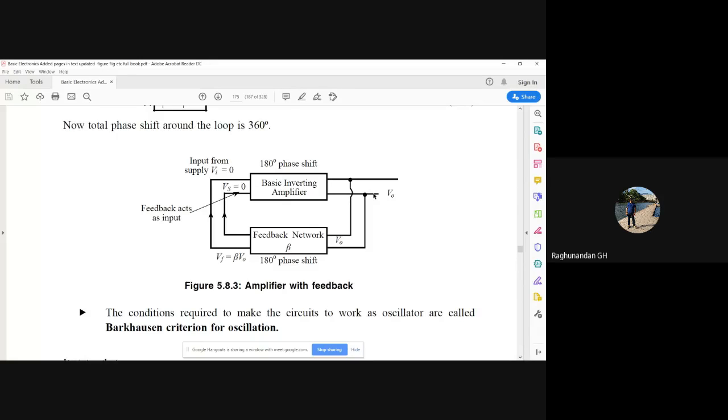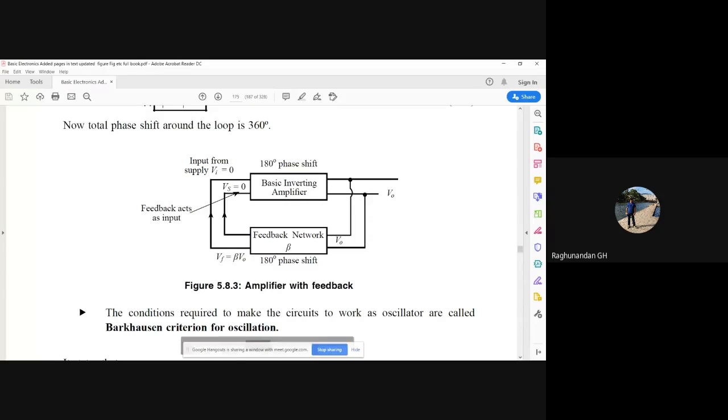Next, the second condition is the modulus of the product of amplifier gain and feedback factor should be equal to unity. That means A into beta should be equal to 1. Whenever A beta is equal to 1, then only we tell that the particular circuit is an oscillator circuit and it is going to produce oscillation. Okay. So now the question is, why do we want that 360 degree phase shift here?